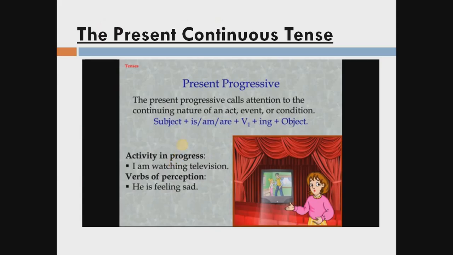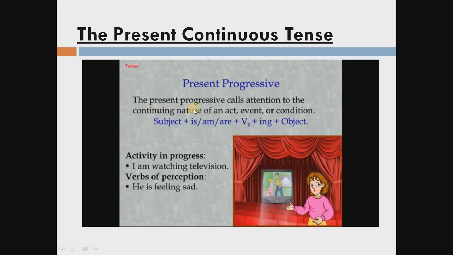Now our next tense is the second part, the present continuous tense. First part simple present tense, then second part is the present continuous tense. So first of all, let's see what is present continuous tense. The present continuous, or you can say the present progressive.